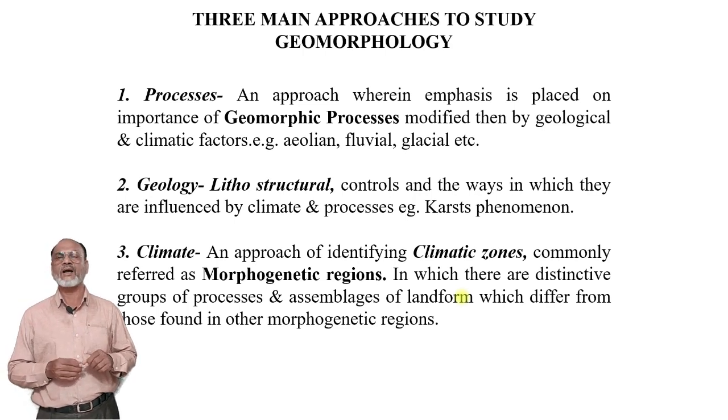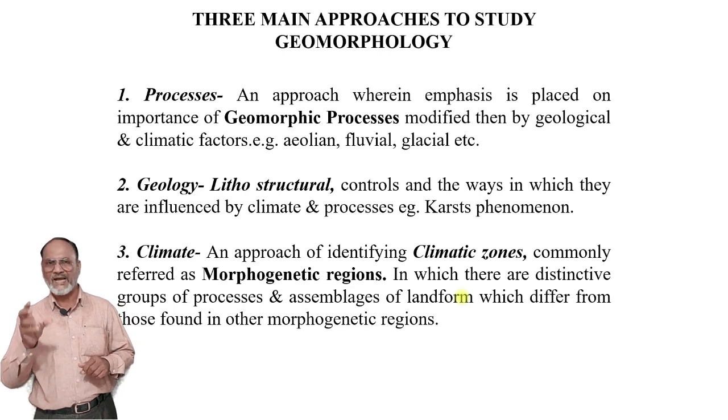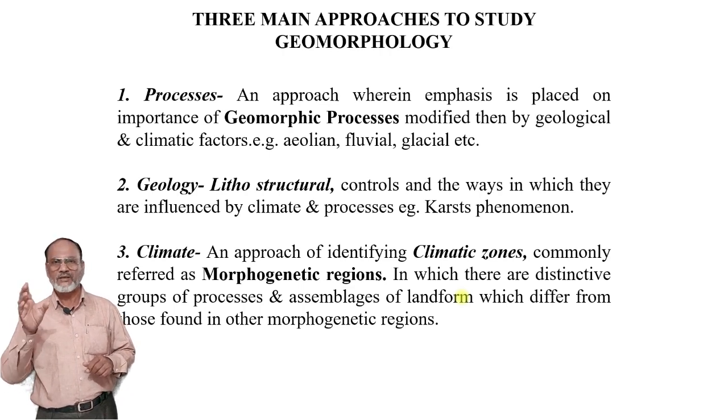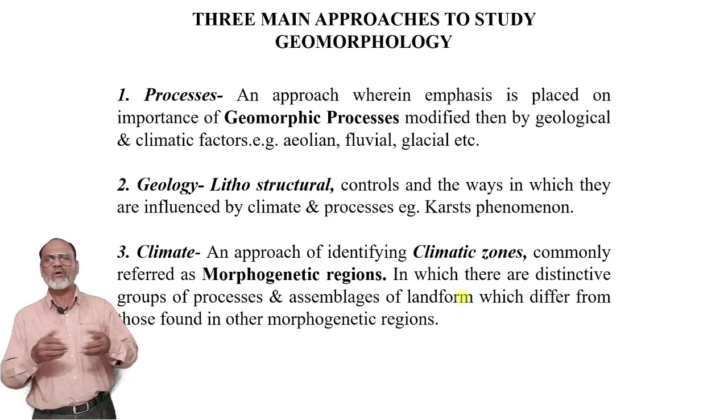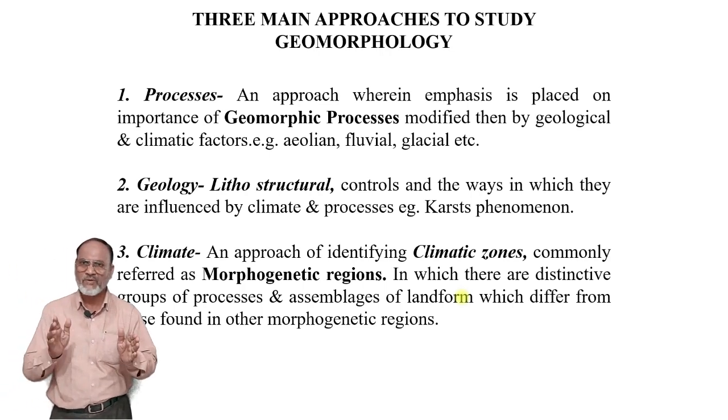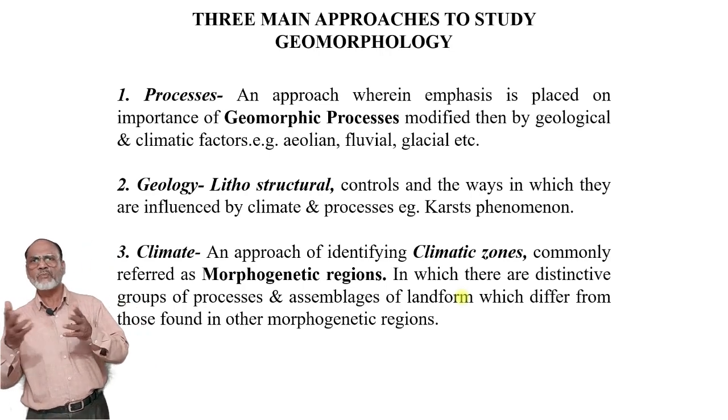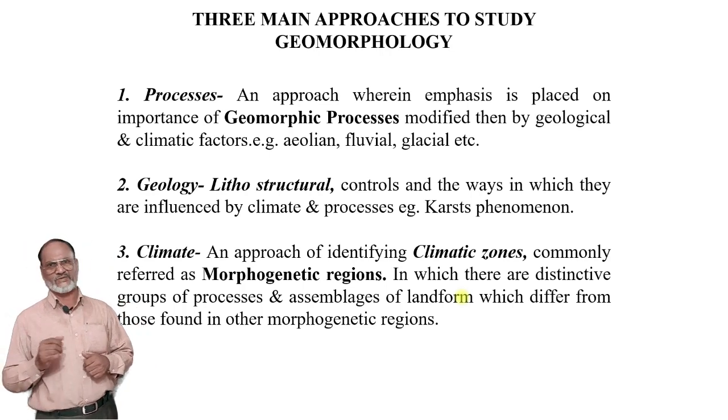For example, karst phenomenon. What is karst phenomenon? The karst phenomenon is where the limestone region consists of several different types of caves, caverns, deep sinkholes, etc.